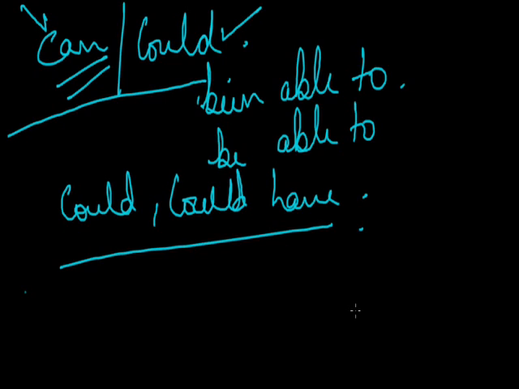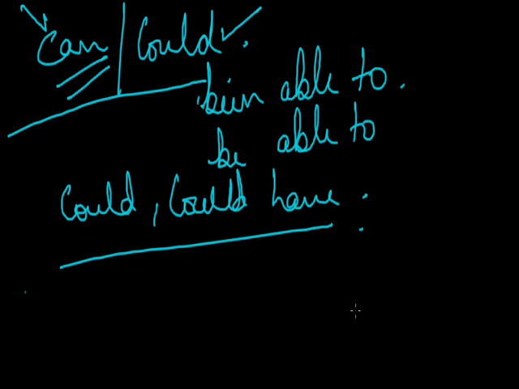He could lift. So you're talking about the present moment. And if I speak the same sentence again, the weightlifter was so strong he could have lifted 210 kg weight. That means you're talking about something which happened in the past moment. Could have expresses this, and could expresses the present moment.